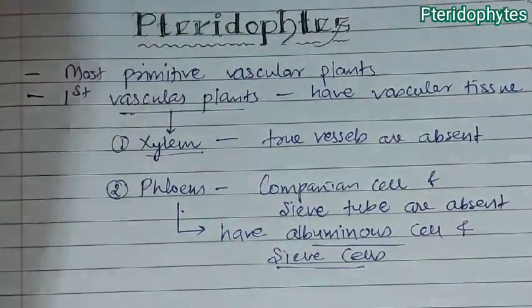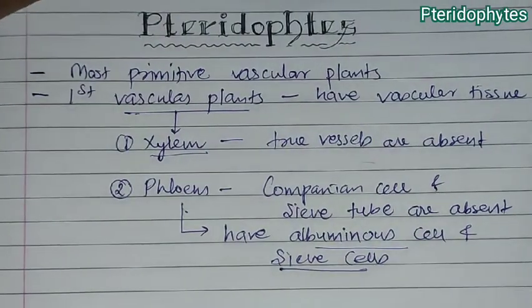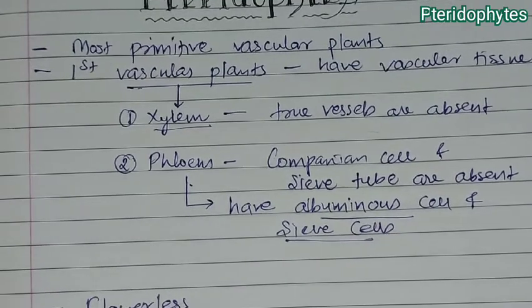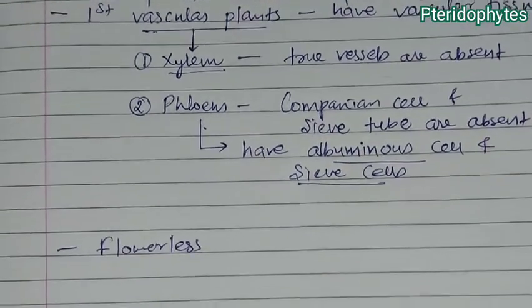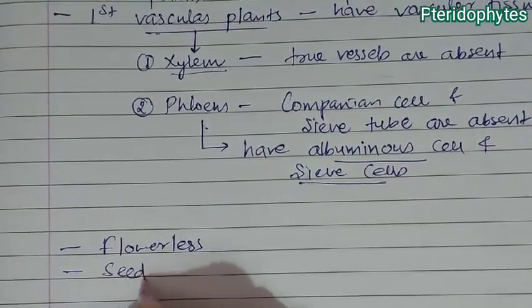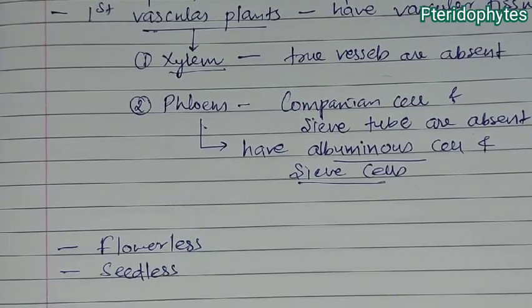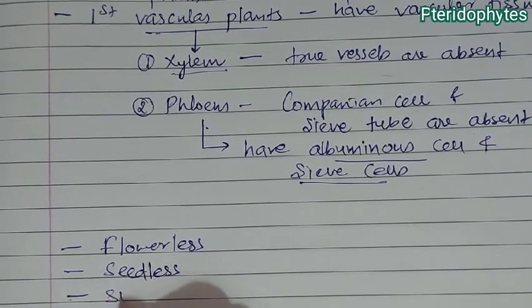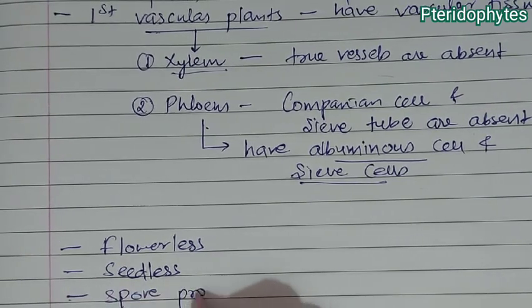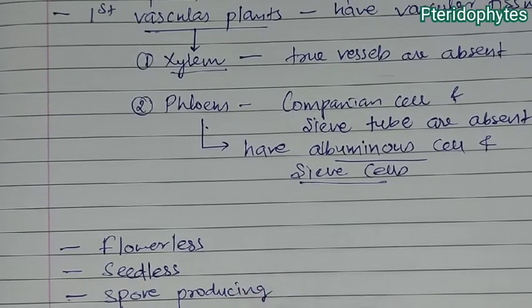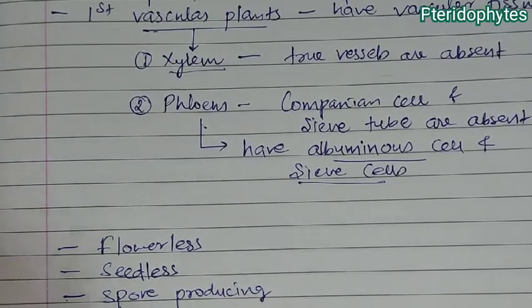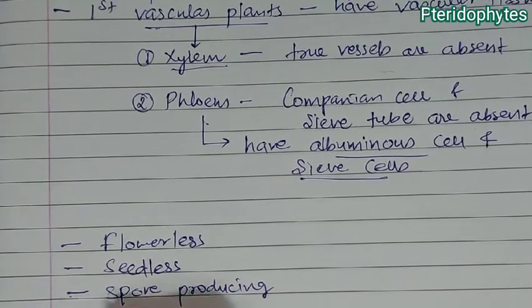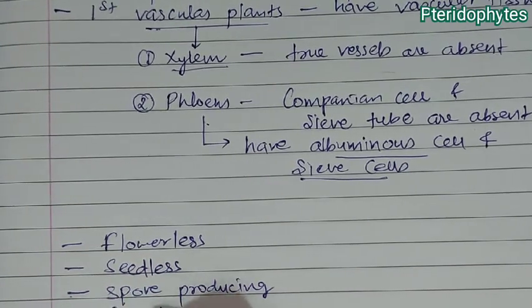With the lack of flowers, they are also seedless. They do not form seeds. They are spore producing land plants.